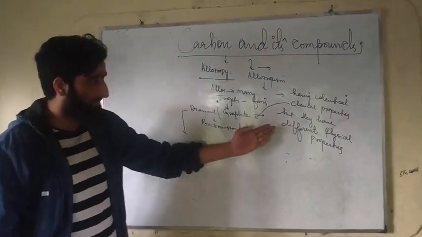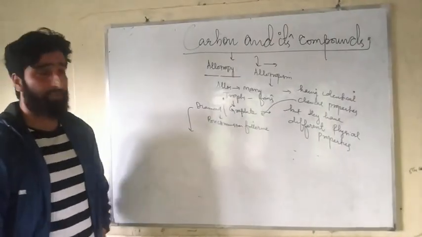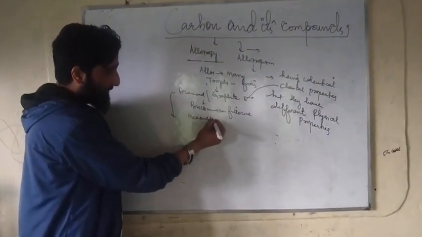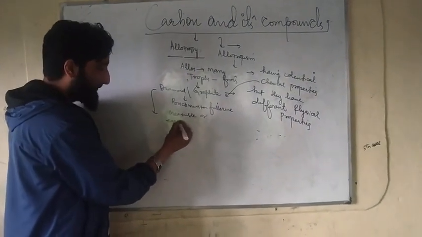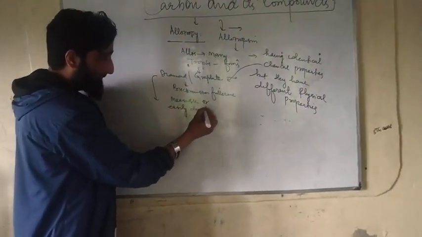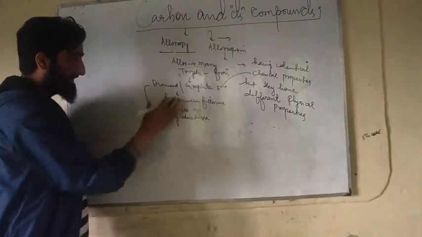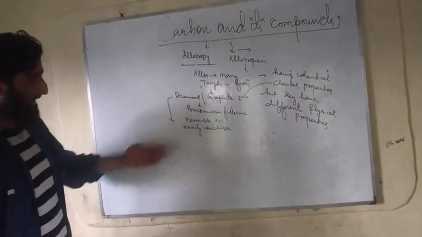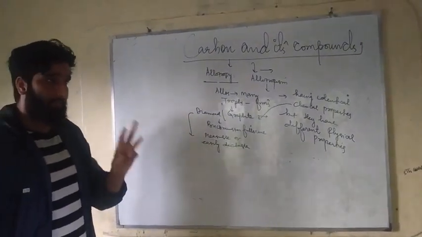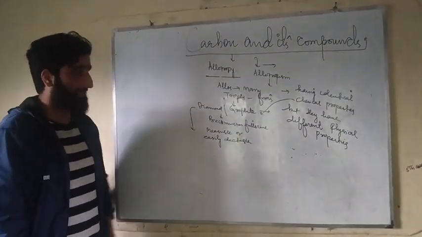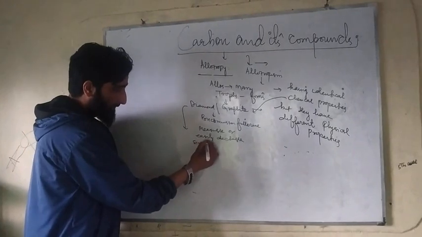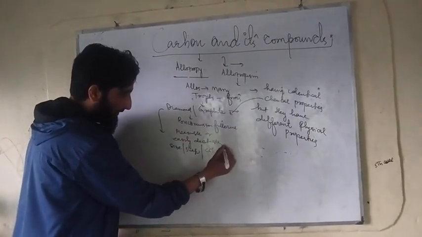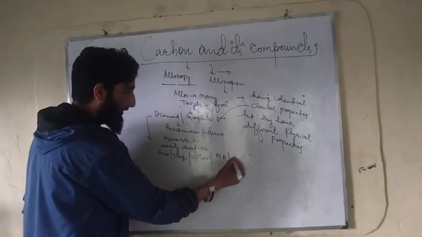These physical properties are measurable, easily detectable properties by which we can differentiate these two allotropes of carbon. I told you we have five fundamental physical properties: size, shape, color, melting point, and boiling point.